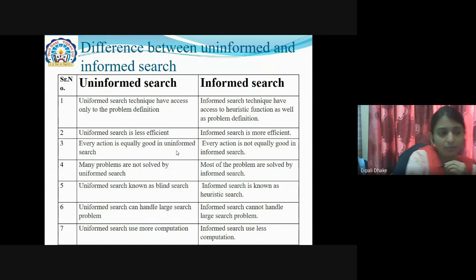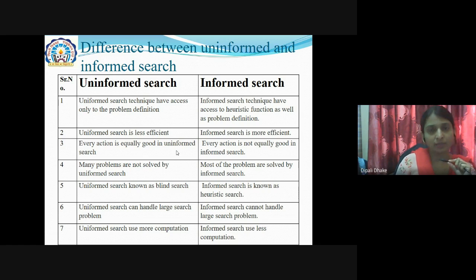What is the search? Basically, if you have some aim and a problem definition, you have to find the solution for that problem definition and goal. This process is nothing but searching. To achieve that goal, you are doing the searching. In artificial intelligence, there are two types of searching: the uninformed search and the informed search.